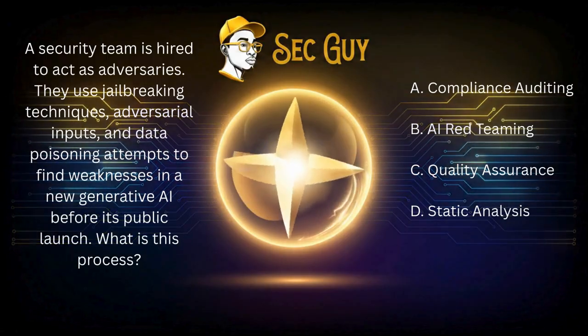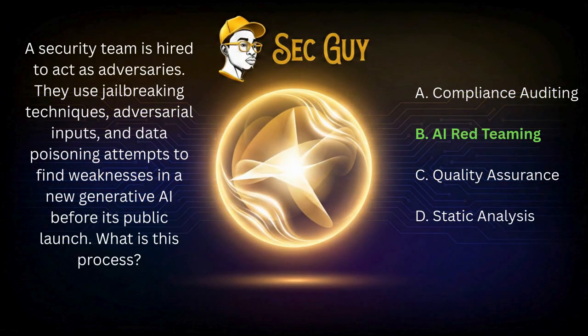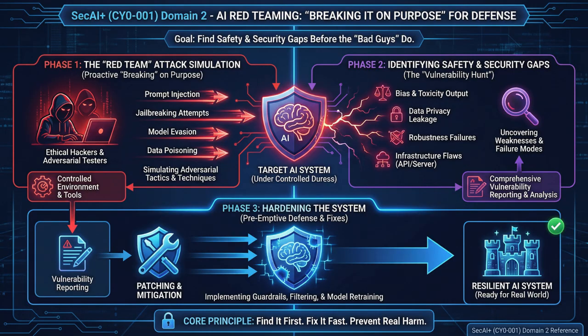The tactical answer: B. AI red teaming. The logic: red teaming in AI is the practice of breaking it on purpose to find safety and security gaps before the bad guys do.